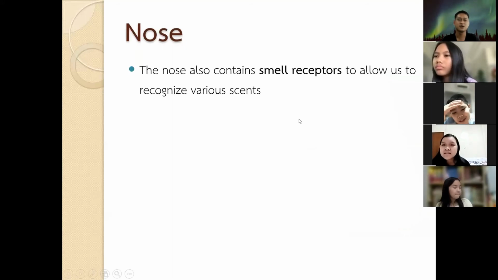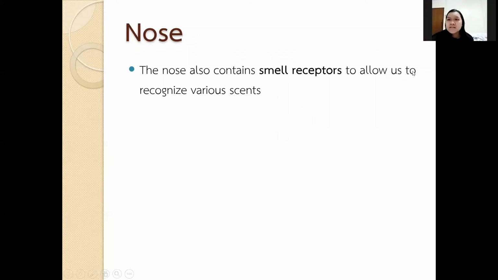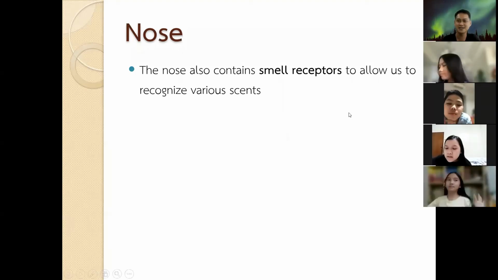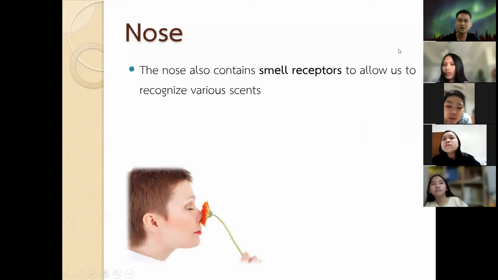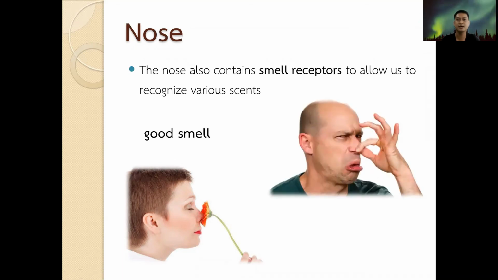So the nose also contains smell receptors to allow us to recognize various scents. What is scent again? Can you remember? By the use of our nose, we can determine if something has a good smell or a bad smell.